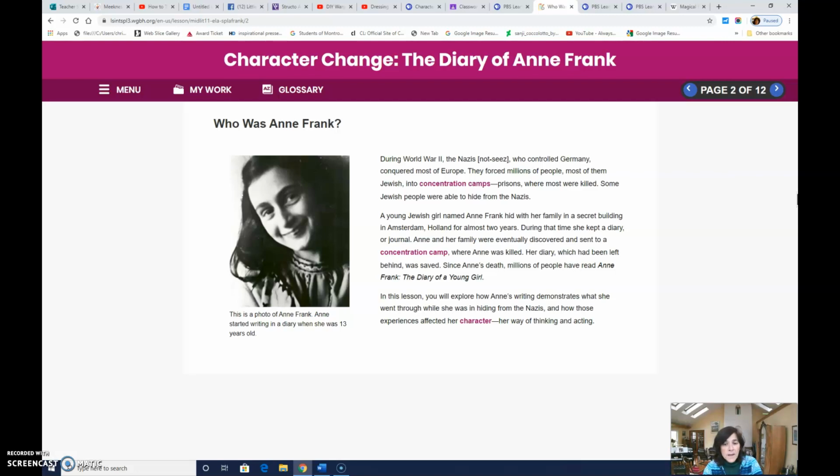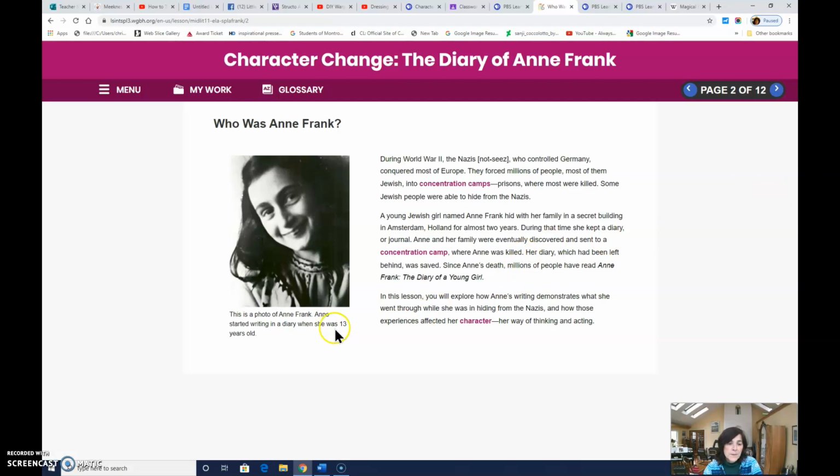During that time, she kept a diary, or journal. Anne and her family were eventually discovered and sent to a concentration camp where Anne was killed. Her diary, which had been left behind, was saved. Since Anne's death, millions of people have read Anne Frank, the Diary of a Young Girl. In this lesson, you will explore how Anne's writing demonstrates what she went through while she was hiding from the Nazis, and how those experiences affected her character, her way of thinking and acting.